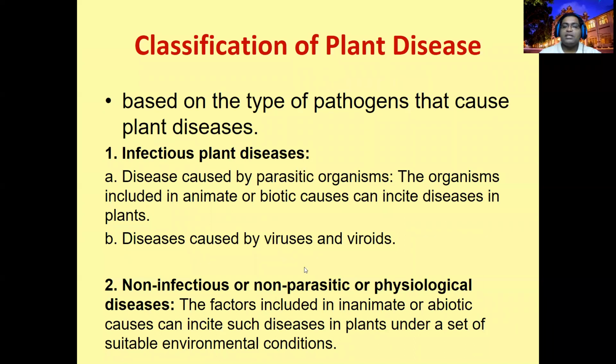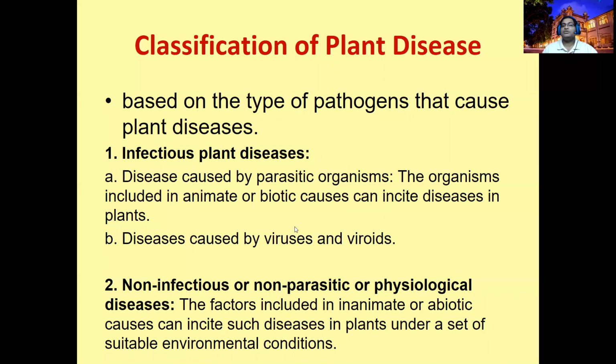If biotic or mesobiotic organisms are involved in causing a disease, these are infectious diseases. They can spread from one host plant to another host plant. But non-infectious, non-parasitic or physiological diseases will not spread, because it's an individual; it does not spread from one host plant to other host plants.